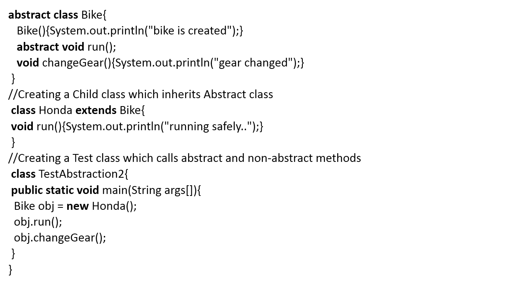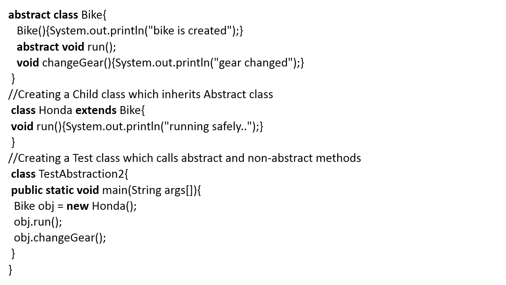So this is a very good example of an abstract class which can have a constructor, an abstract method, and a non-abstract method. For example, the abstract class name is Bike. Inside the abstract class, I am giving the constructor first. How do you know this is the constructor? The constructor name must match the class name. The class name is Bike, and here the constructor name is also Bike. So it is the constructor.